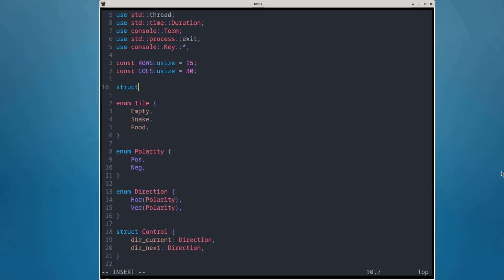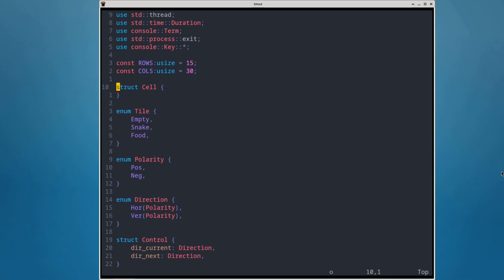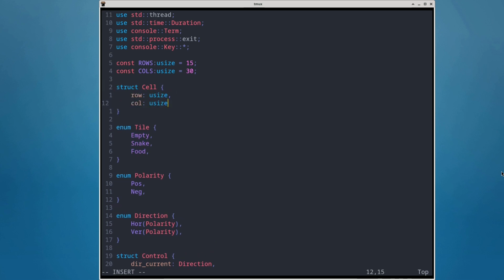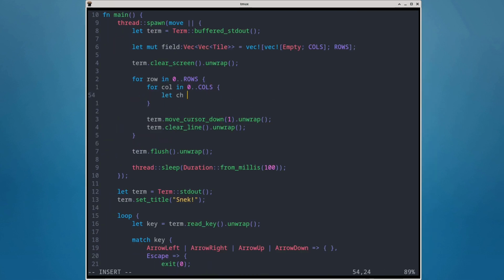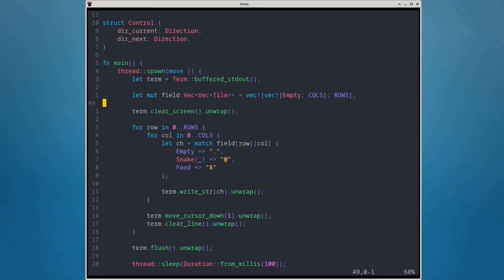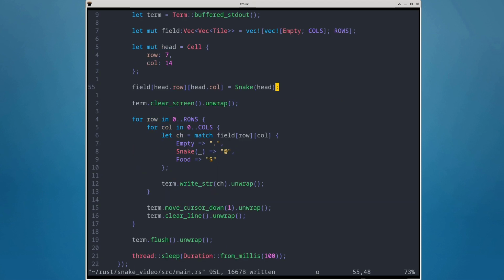I will also need a struct to represent a position on the field by the row and column index. I will use it to keep track of the current position of the snake's head and tail, and each part of the snake should know the location of the next part on the field. Let's place one tile representing the snake's head on the field, and make it move in accordance to the direction on every update.